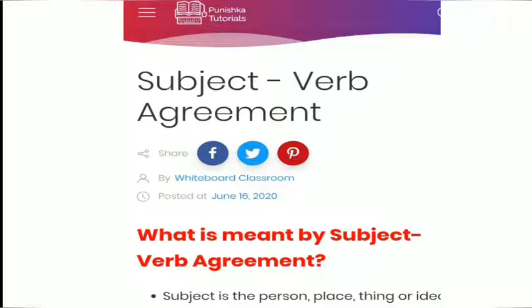Today we are going to revise some of the rules of subject verb agreement, one of the main topics, which is a little tricky but easy to understand. Okay, so let's begin.